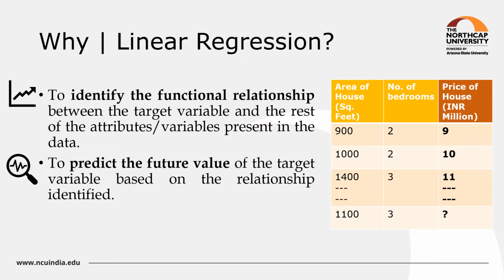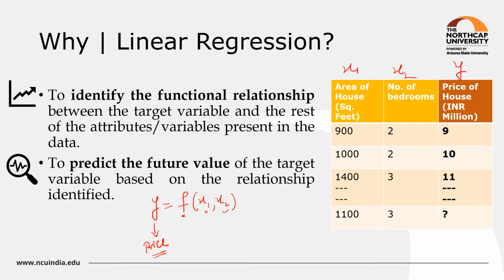Let's say this is y, this is x1 and this is x2. The first purpose of linear regression is to identify a functional relationship. Let's say I have got this functional relationship f, and for given values of x1 and x2, I can predict the value of y, which is the price of my house, given the value of area of house and number of bedrooms.